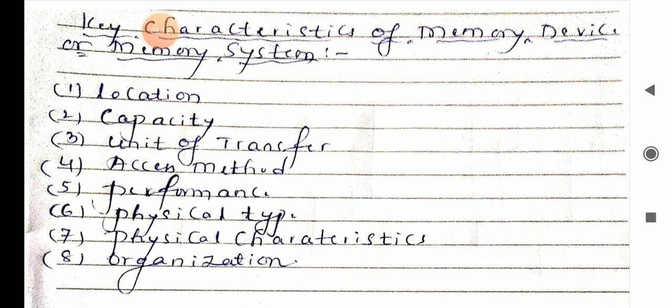So that is location. It deals with the location of the memory device in the computer system. There are three possible locations. First one, CPU. This is often in the form of CPU registers and a small amount of cache. Second one, internal or main.